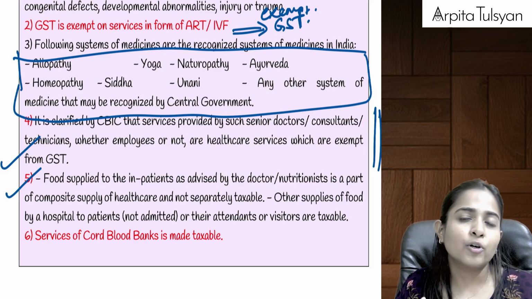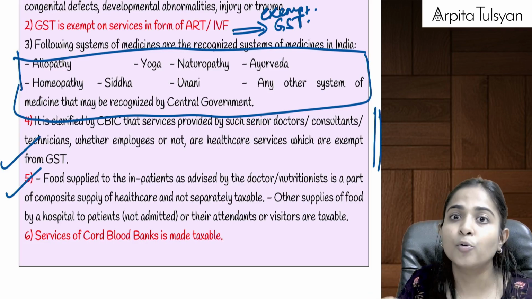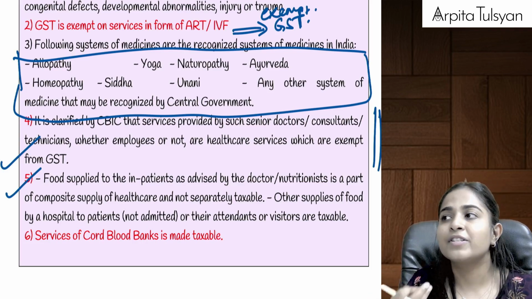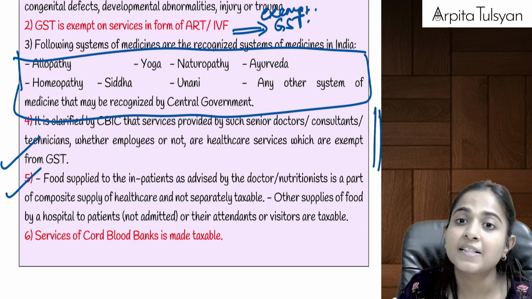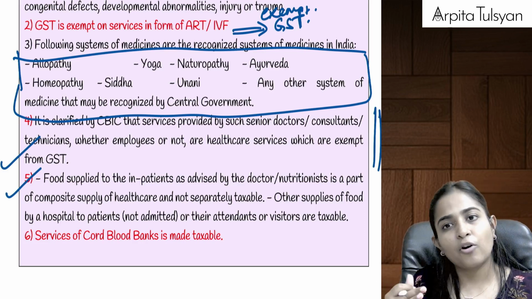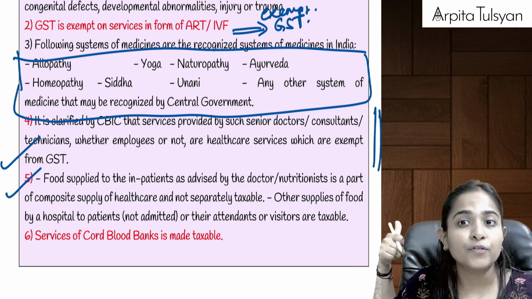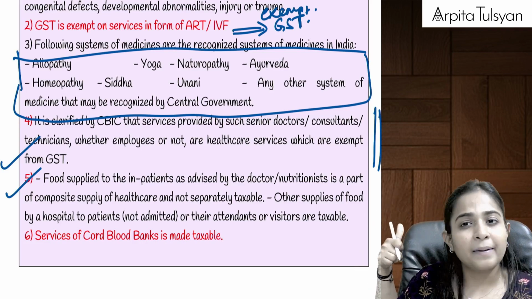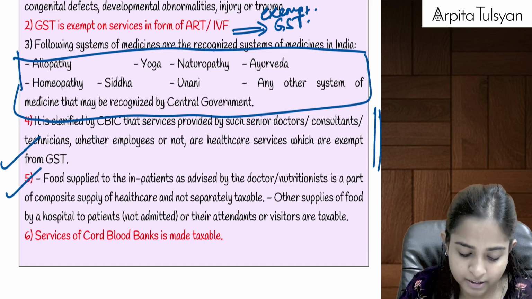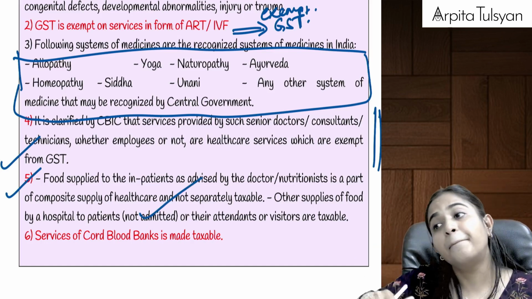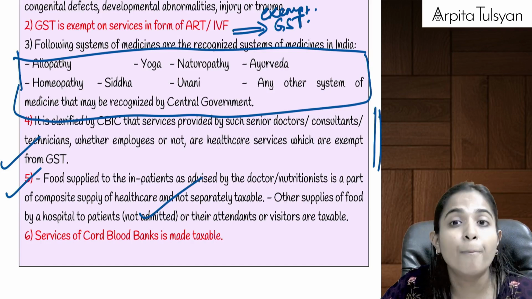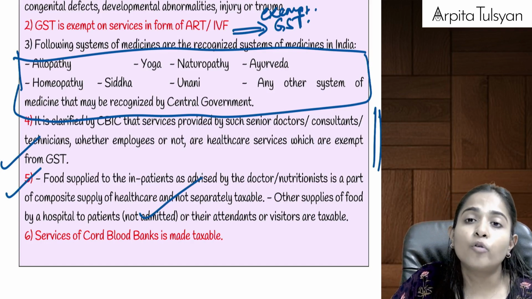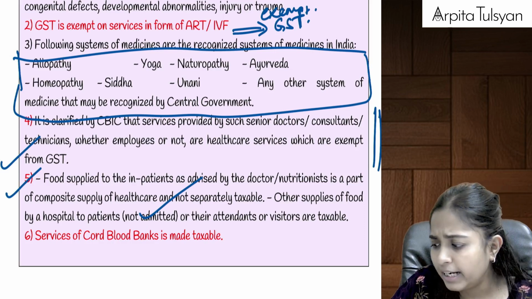But that does not mean that we have got admitted in the hospital only for having food. So can we say food supplied along with healthcare services is a composite supply? If it is a composite supply, it will be taxable at the rate of the principal supply. The principal supply was totally exempted, so even here food services will be totally exempted. But food supplied to other OPD patients or to visitors, etc. will be fully taxable.